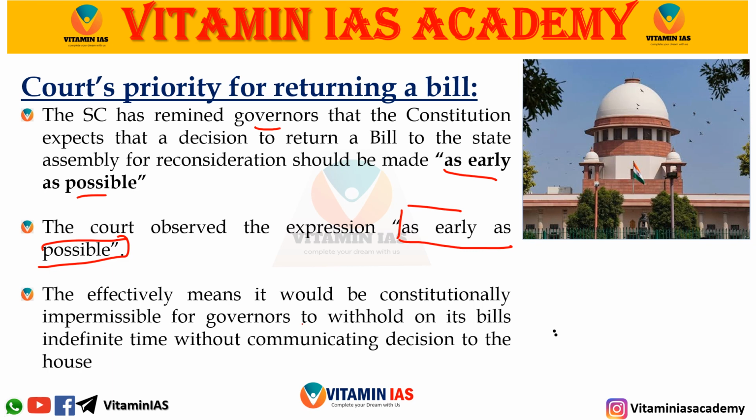It would be constitutionally impermissible for governors to withhold bills for an indefinite time without communicating the decision. Means a governor cannot withhold the bill for an indefinite time without giving a communication. The governor has to at least inform the legislative assembly, the house, for how long he actually wants to withhold the bill. So that specific time duration should be mentioned by the governor.